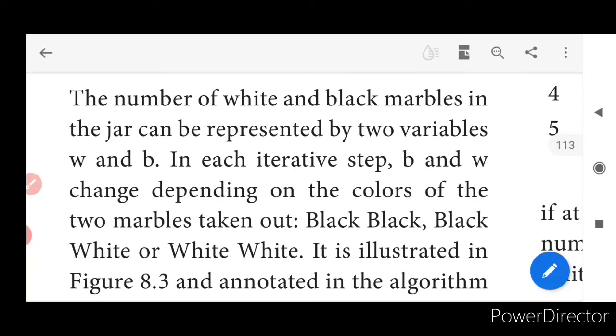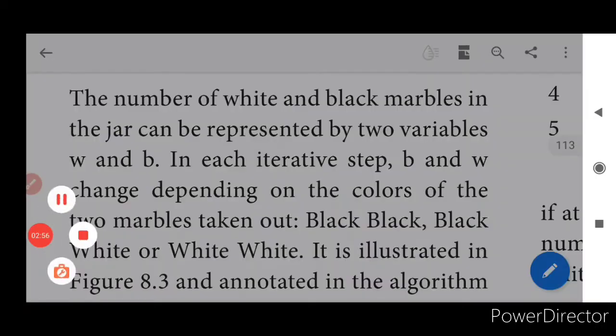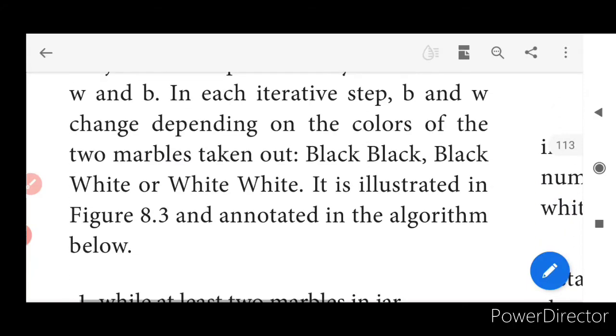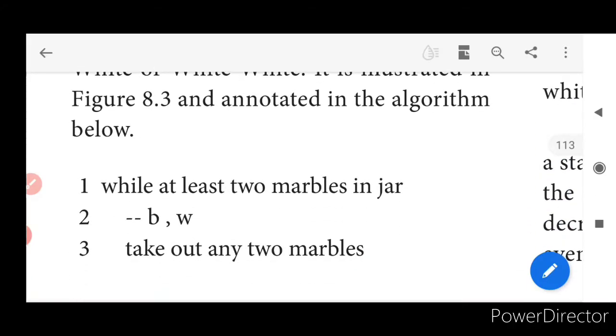What will I do? I'll be picking up marbles every time, isn't it? So, how can the pick be? It can be like this. First time black black, next time black and white, third time white white. Anything it can be. But the picking strategy is going to be this. Yes, now let us annotate this with an algorithm.